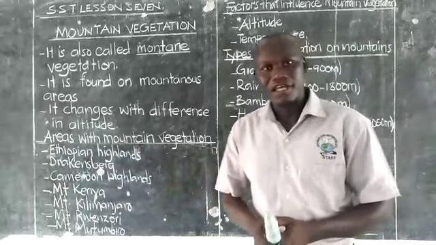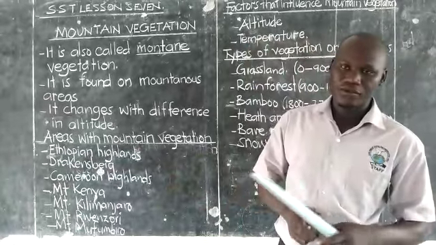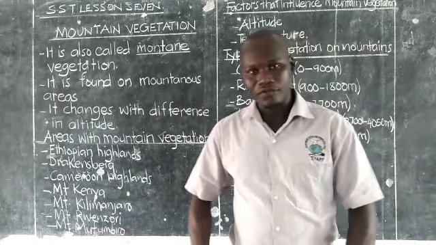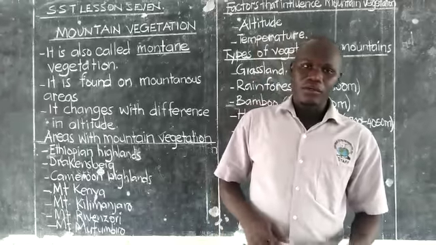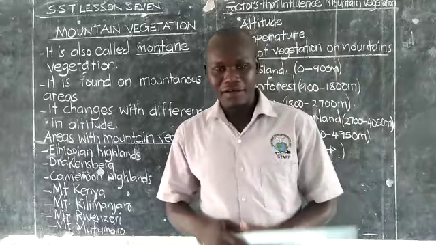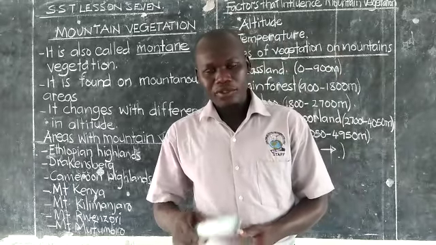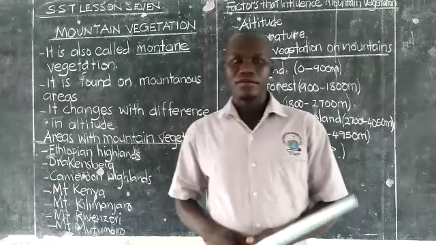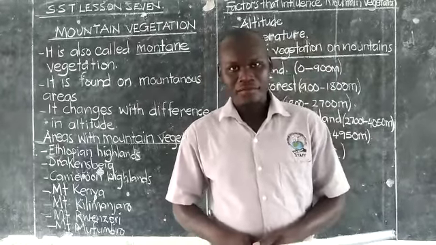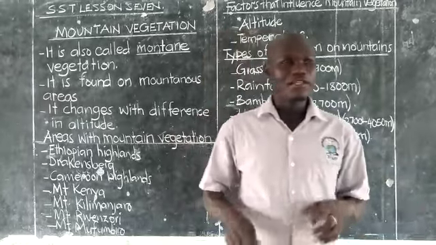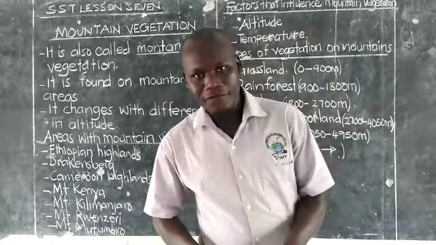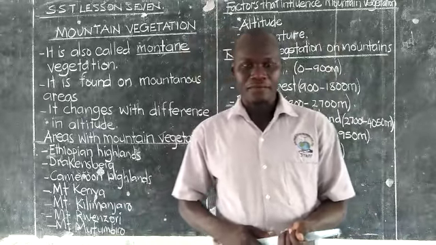There are some areas in Africa where this type of vegetation grows. When we were looking at the physical features in Africa, we talked about mountains. There are very many mountains in Africa. Some of them do not have mountain vegetation, while some of them have mountain vegetation. In this very lesson, I want us to look at some of the mountains in Africa that have mountain vegetation.